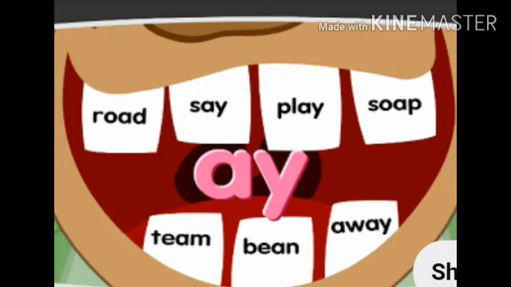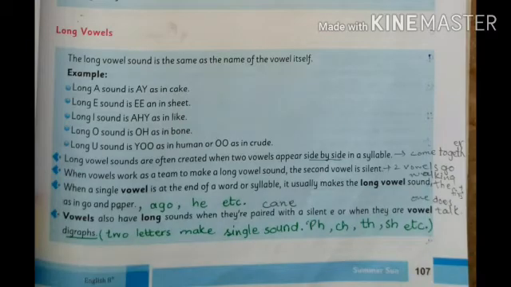In the word team, T-E-A-M, team, two vowels are coming together. E is talking and A is silent. The third example is when a single vowel is at the end of a word or syllable, it usually makes a long vowel sound. For example, go. O is making a long vowel sound. Ago. Same, O is making a long vowel sound. In the word he, at the ending, E is making a long vowel sound.